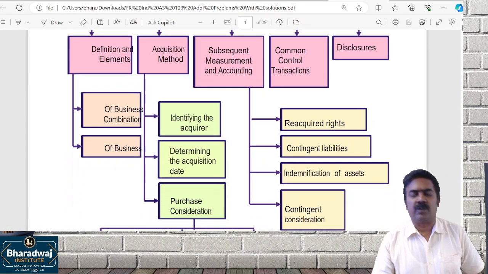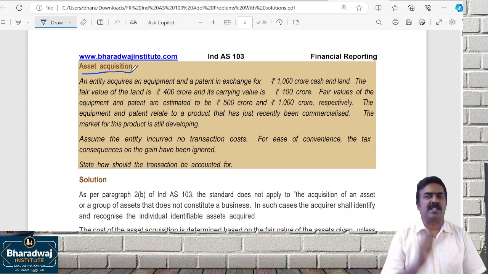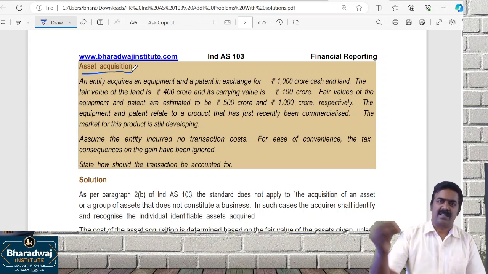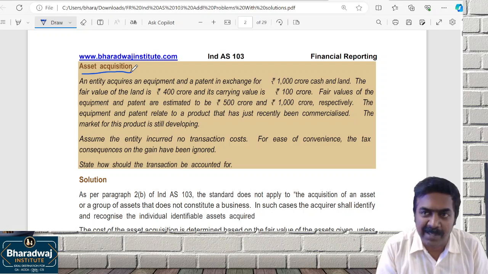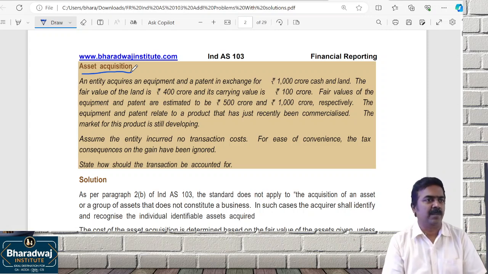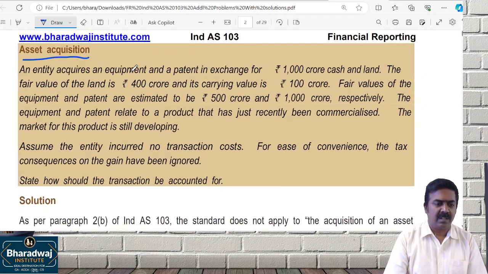This is just an overview of business combinations. The title is given as asset acquisition. What is the difference between asset acquisition and business combination? For example, he has 5 assets and 10 liabilities. I just take over 3 or 4 assets and use them in my factory. Am I combining his business or only acquiring his assets? When assets are acquired, they will be recorded at fair value.